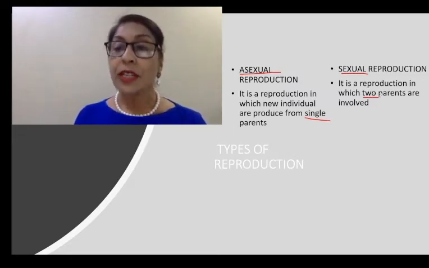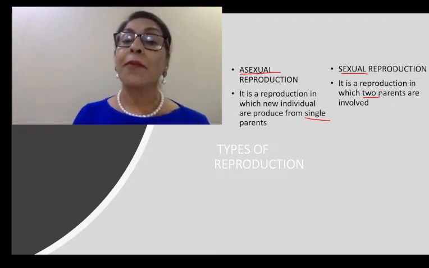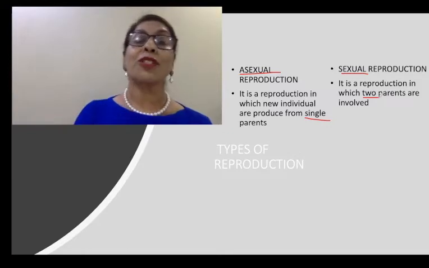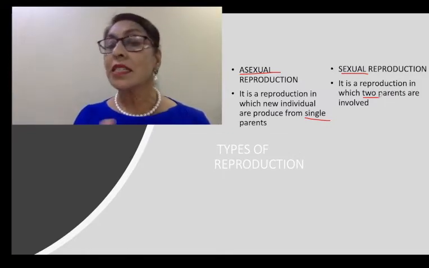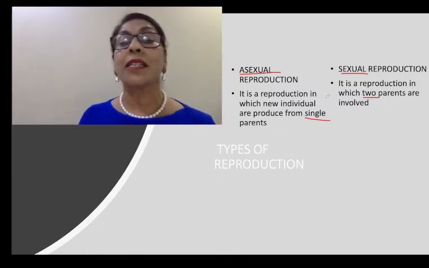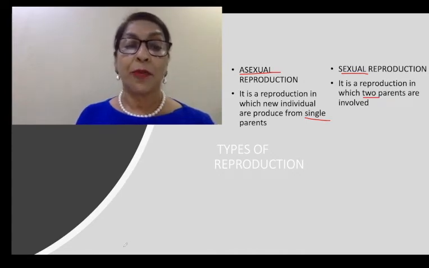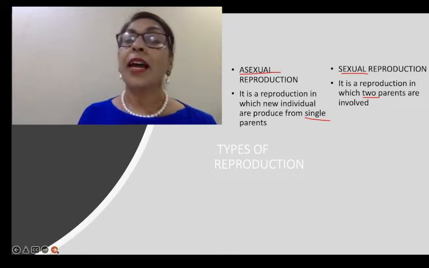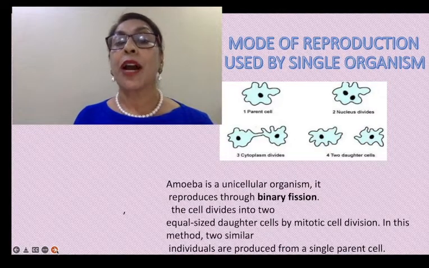In sexual reproduction, gamete formation takes place, fertilization takes place, meiosis cell division takes place, and crossing over takes place. These events do not take place in asexual reproduction.